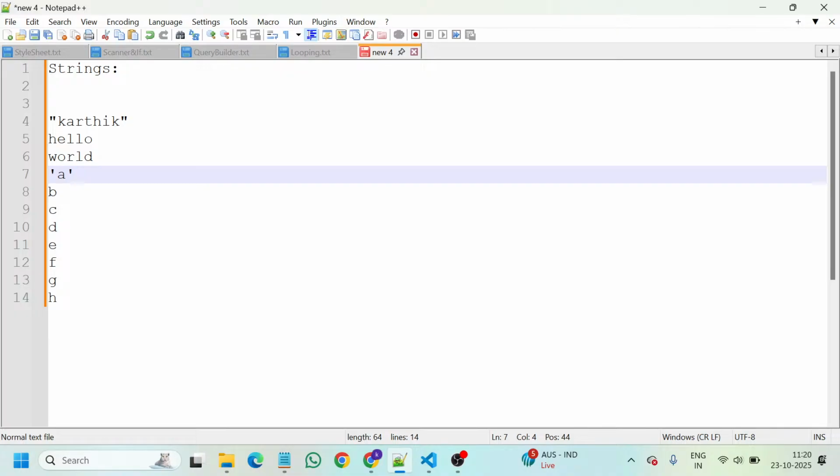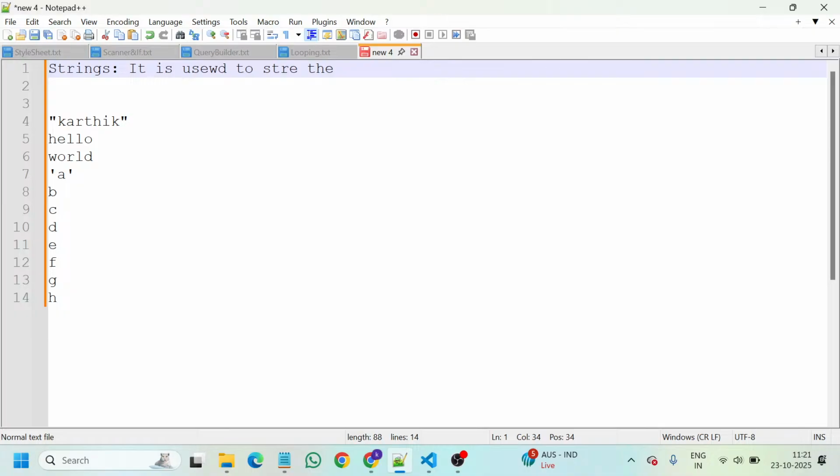Then, coming to the syntax, how do we write the string syntax? First, I need to write the statement: it is used to store a sequence of characters, and it is a non-primitive data type.